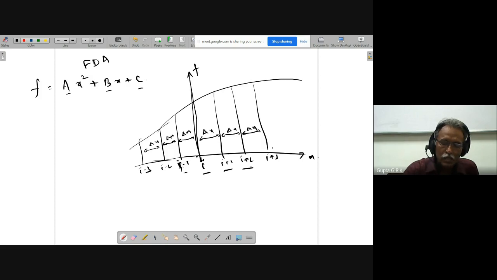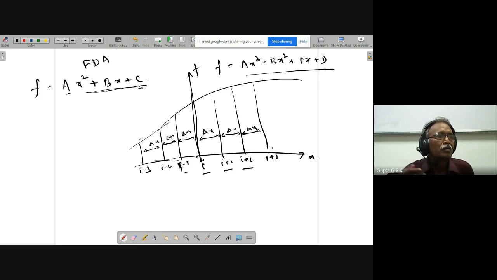So if I want second order derivative, I have to take a second order polynomial. If I want third order, I have to write ax cube plus bx square plus cx plus d. I have to take one more point so that one more constant will be added. Higher order accuracy, higher order derivative, I do like that.